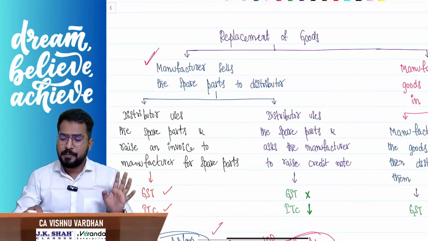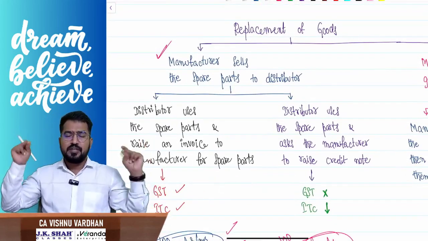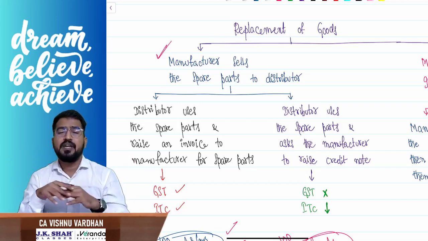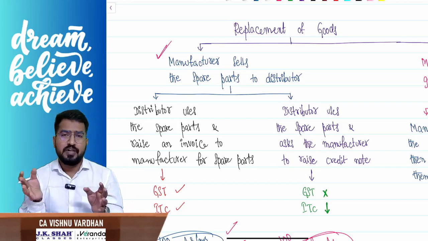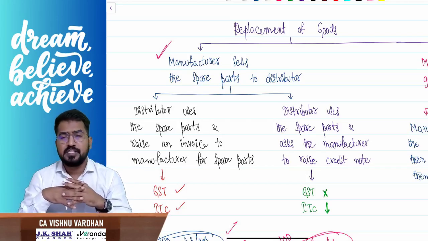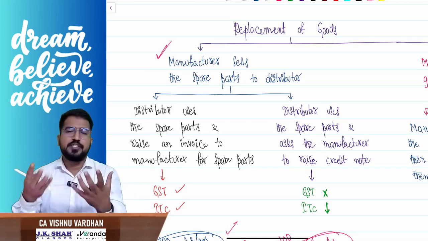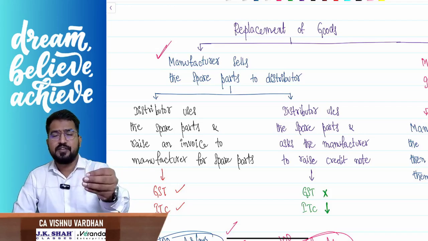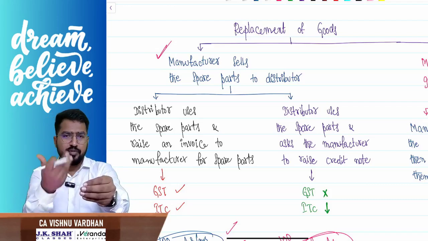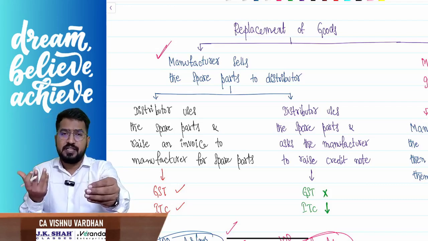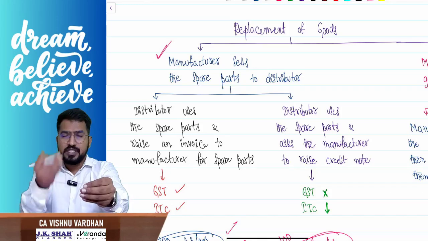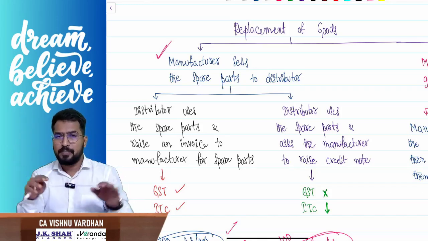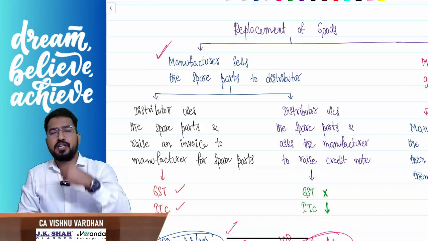So simple. What is that? Sir, Vishnu is the distributor. Distributor is buying the spare parts and selling the spare parts to customers generally, but some customers are coming and asking during free warranty period, please change the display, please change the spare parts. Distributor is happily doing that, and for whatever spare parts I have used during that free replacement, there is no GST on that because it is free replacement, but I need not reverse any ITC because even though it is free replacement, technically the consideration I have already received. Now this is between you and me, over. Now to the manufacturer I am going and giving a fresh invoice.